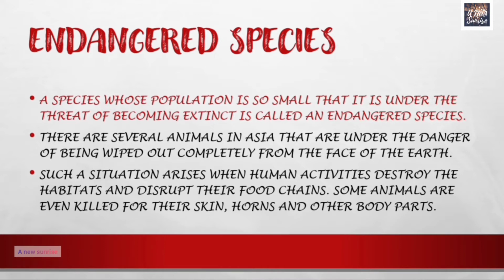There are several animals in Asia that are under the danger of being wiped out completely from the face of the earth. Such a situation arises when human activities destroy the habitat and disrupt their food chains. Some animals are even killed for their skin, horns, and other body parts. Many animals are hunted for their skin, horns, and other body parts, and these are sold in the markets.